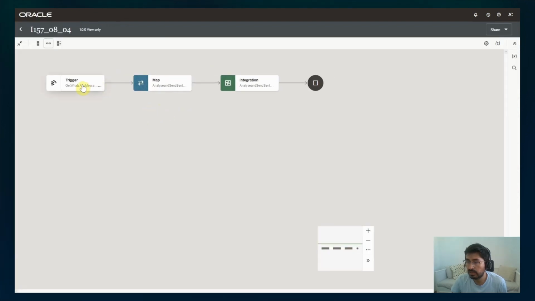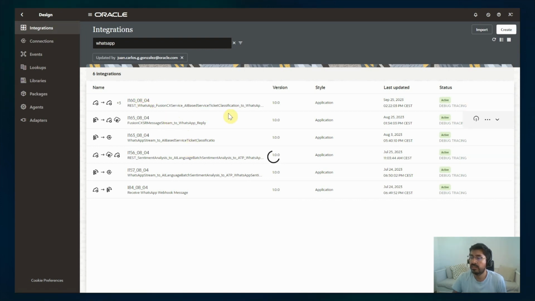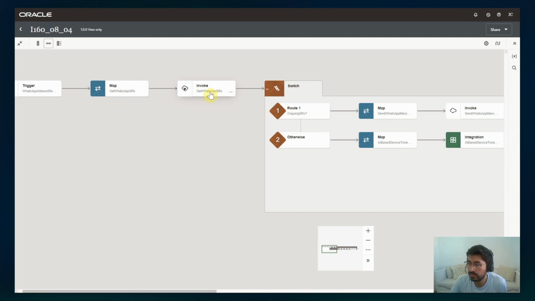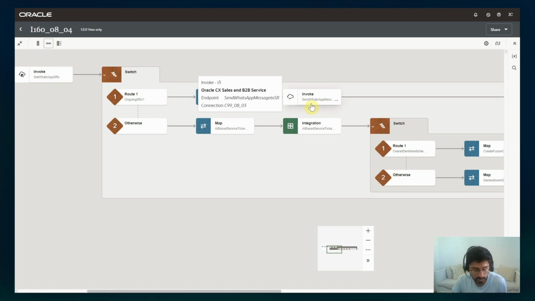So it will get the message, analyze it, and send the sentiments, and generate the ticket or generate the quick reply. This child integration is just using connectors. Here I'm using the ATP connector to store the WhatsApp sentiments. Here I'm evaluating if they are not going to start, then the customer message should be sent, or you should update an existing SR with that message for the service agent.